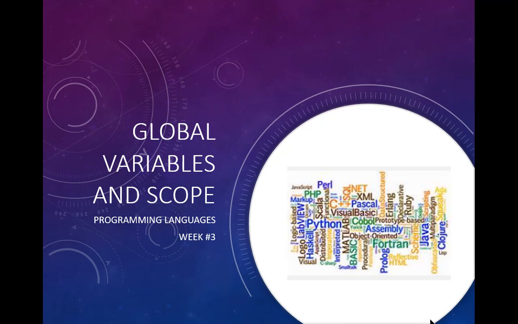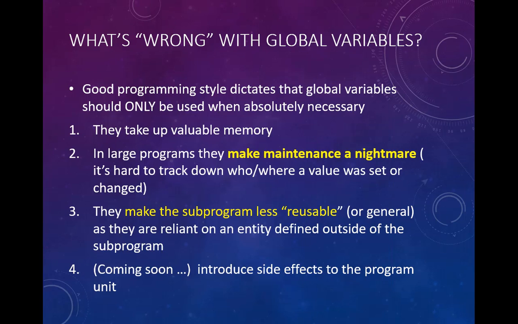Welcome to the narrated notes that reviews global variables in scope. Now in Java, there were no global variables, but in C++ you were allowed to use global variables. Why did Java exclude global variables? What's wrong with global variables?